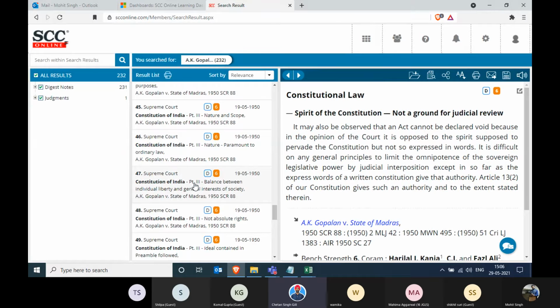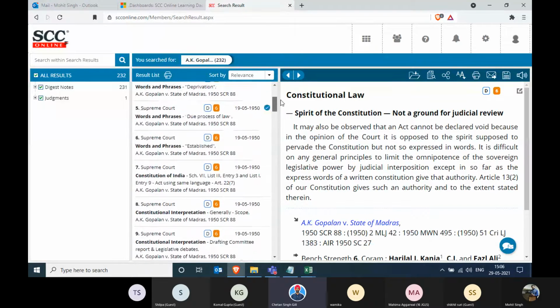But I think Mohit has brought us to this case for a different reason altogether. Mohit? Absolutely. So whenever we are researching any particular case, sometimes we also want to know whether the law point we are about to cite after reading the case has been overruled in any other case or not. I think the first thing is whether the judgment is overruled or not. Absolutely, sir.